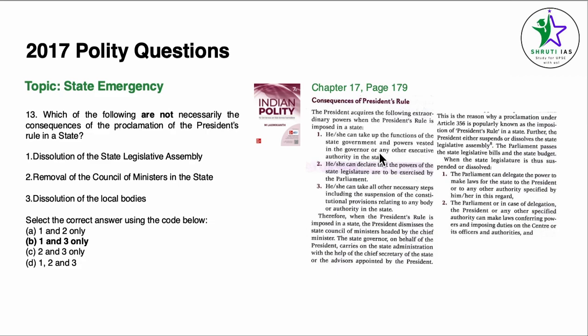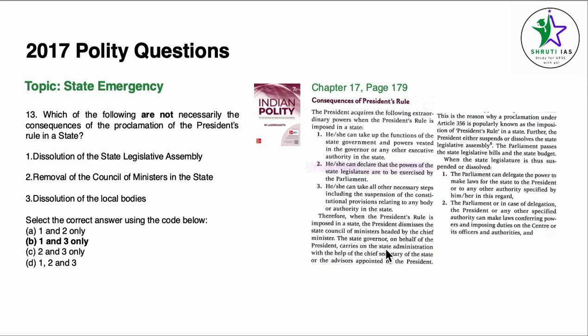Let's read up this paragraph. Consequences of President's rule. The president acquires the following extraordinary powers when President's rule is imposed in a state. He can take up the functions of the state government and powers vested in the governor or any other executive authority in the state. He can declare that the powers of the state legislature are to be exercised by the Parliament. He can take all the necessary steps, including the suspension of the constitutional provisions relating to any body or authority of a state. Therefore, when President's rule is imposed in a state, the president dismisses the state council of ministers headed by the chief minister.